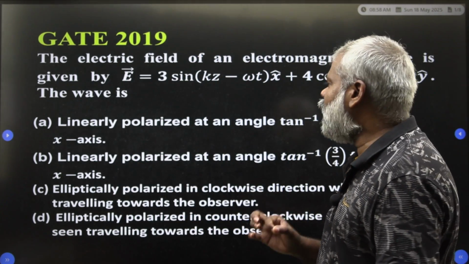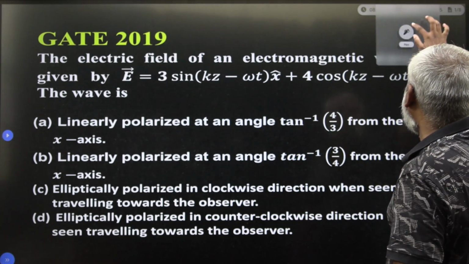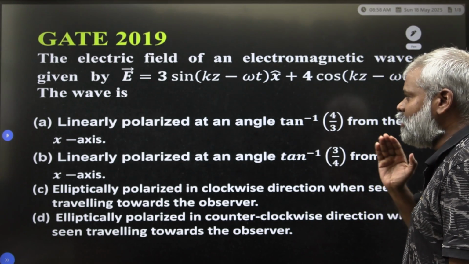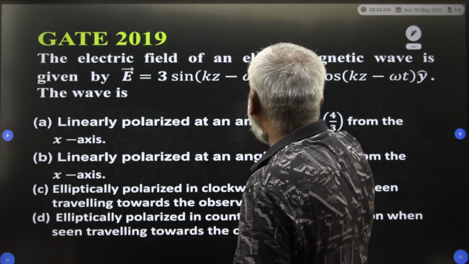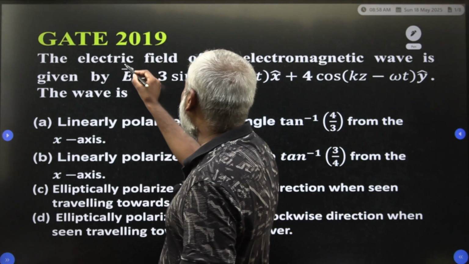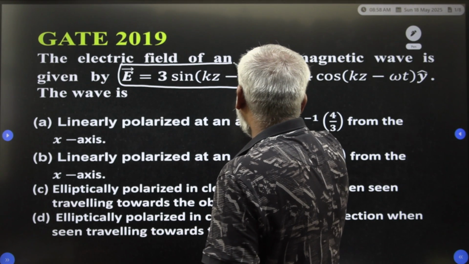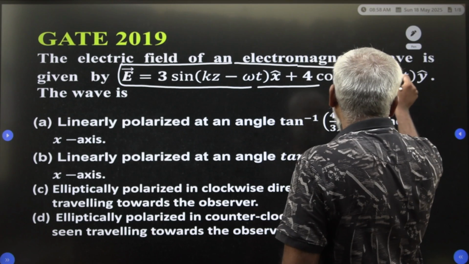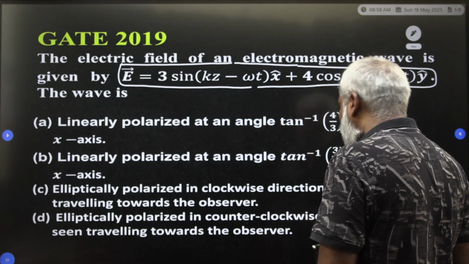In GATE 2019, this question was asked based on the polarization of electromagnetic waves. The electric field of an electromagnetic wave is E equals 3 sin(kz minus omega t) x cap plus 4 cos(kz minus omega t) y cap.